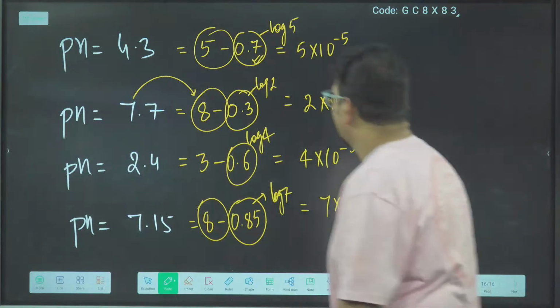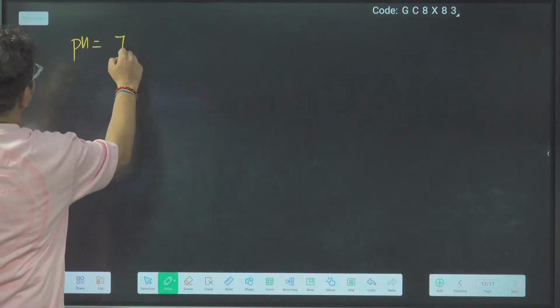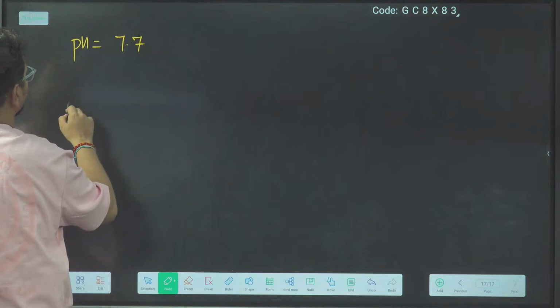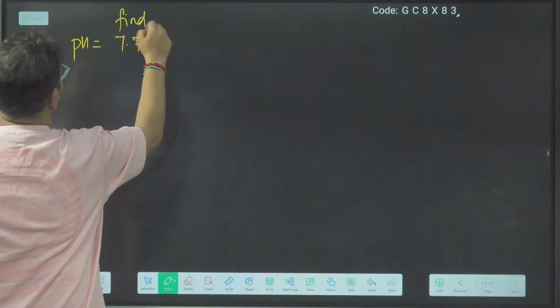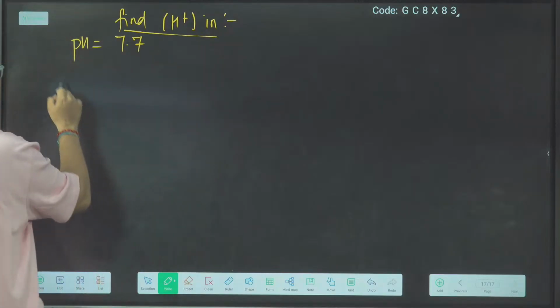Great. So now pH is 7.7. You have to find the H plus concentrations in number 1.